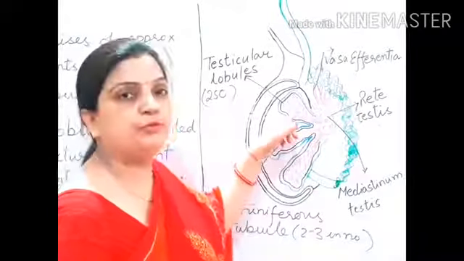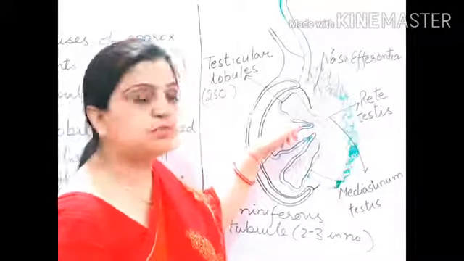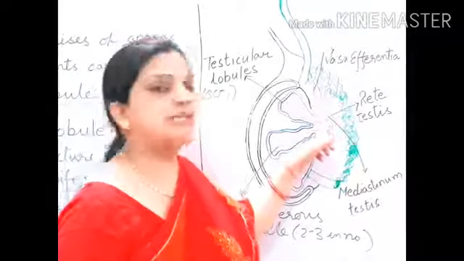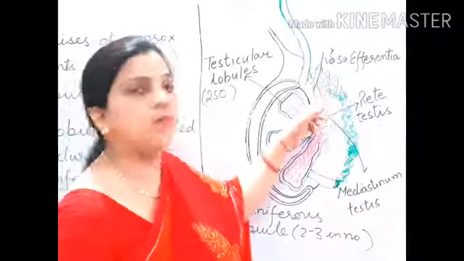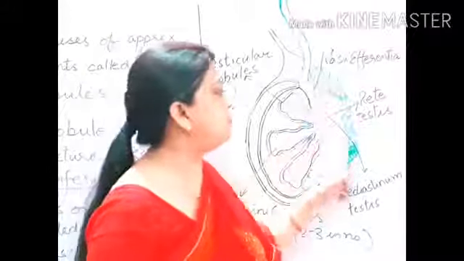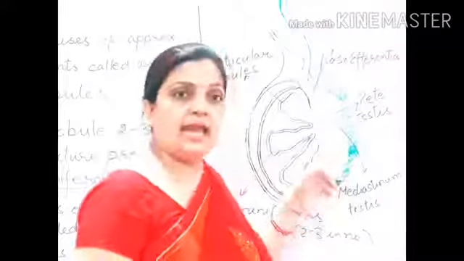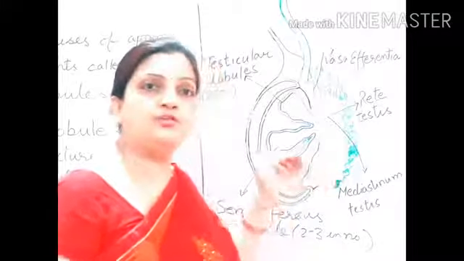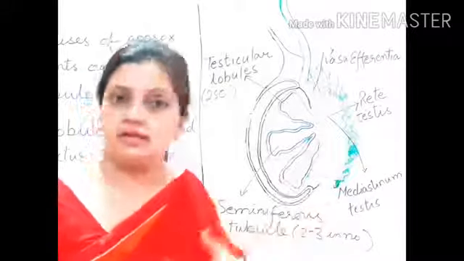Within testicular lobule, seminiferous tubules are located. Seminiferous tubules are meeting at a junction called rete testis. Rete testis is opening into vasa efferentia. Vasa efferentia will open into epididymis. Epididymis will be opening into vas deferens, and vas deferens will be opening into urethra.